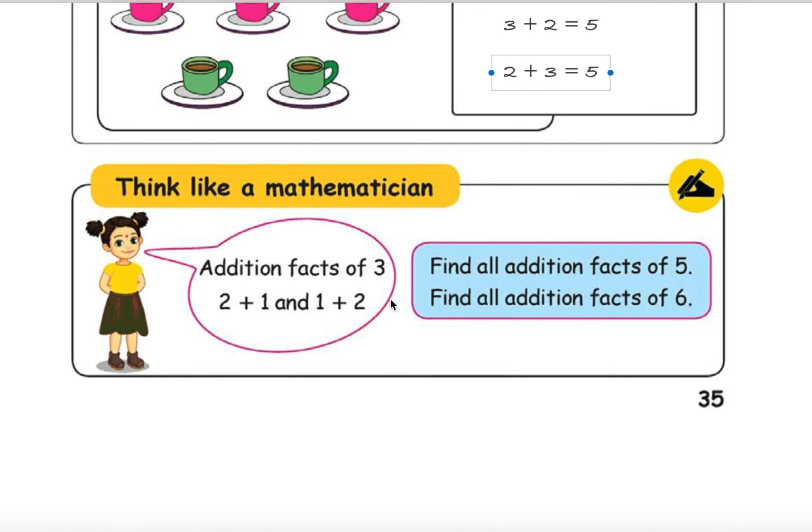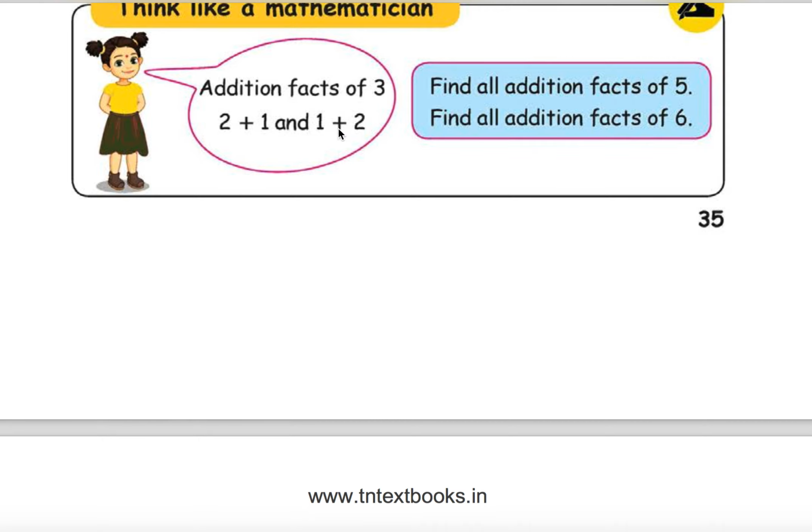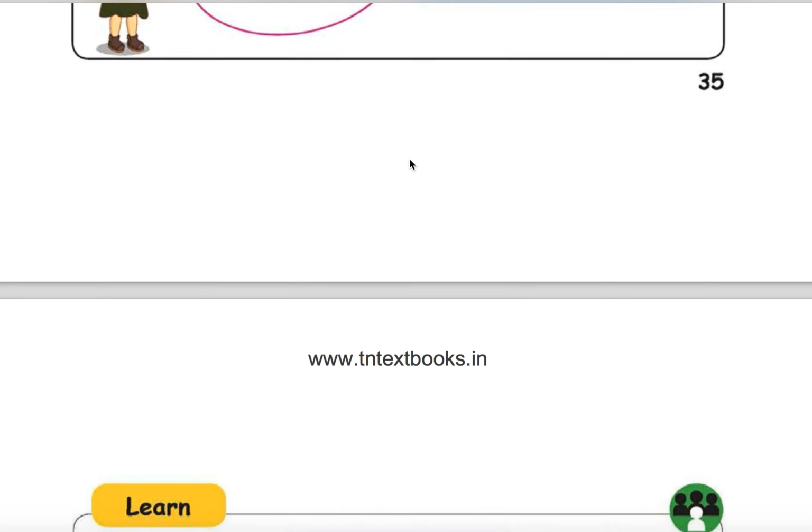Think like a mathematician. Addition facts of 3: 2 plus 1 and 1 plus 2. Find all addition facts of 5. Find all addition facts of 6. Say, this one is quite boring, sir. I am leaving it for you, right?